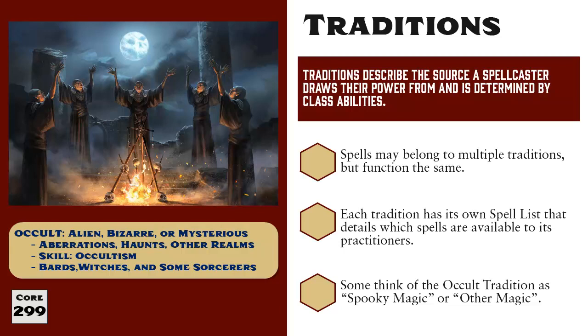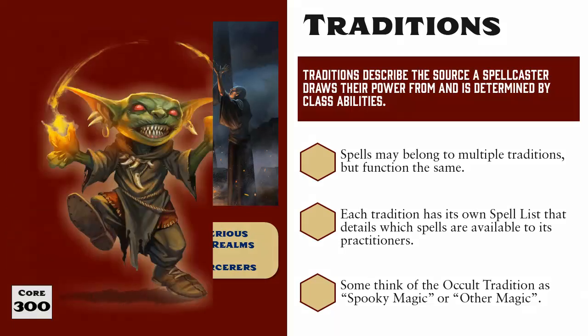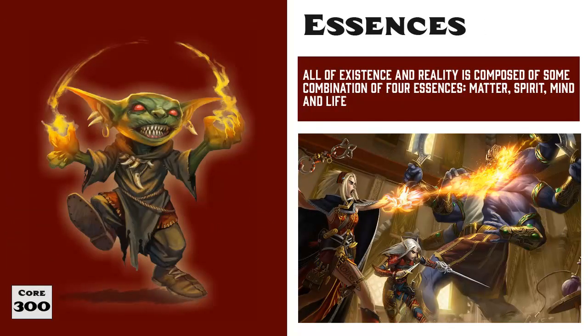Whether you want to think of it as occult or spooky or other magic, just know that this form of magic is primarily practiced by bards, witches, and some sorcerers with the aberrant and hag bloodlines. In addition to the traditions and the 8 schools of magic, there are also 4 essences of magic. Commonly held beliefs in Golarion say that all of existence in reality is composed of some combination of 4 essences: matter, spirit, mind, and life.